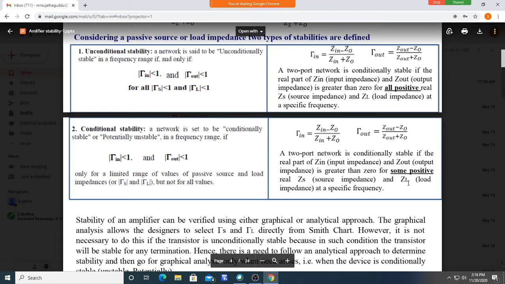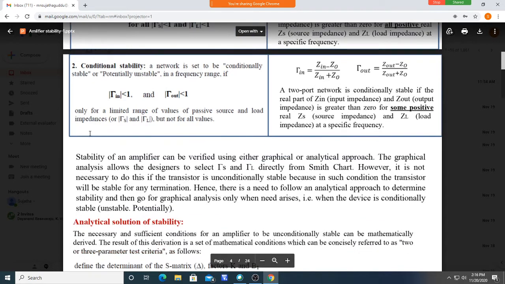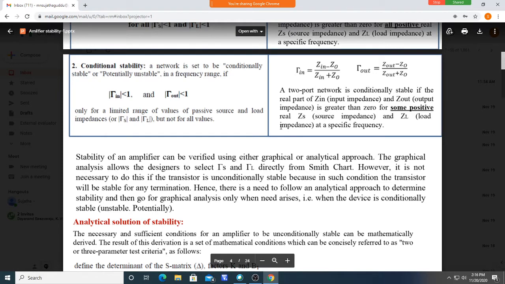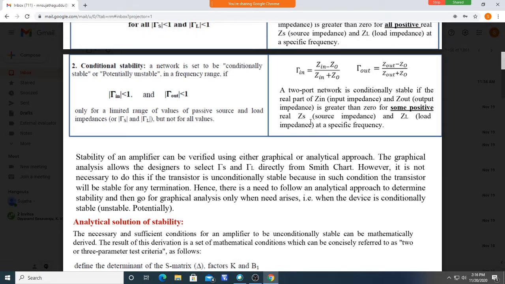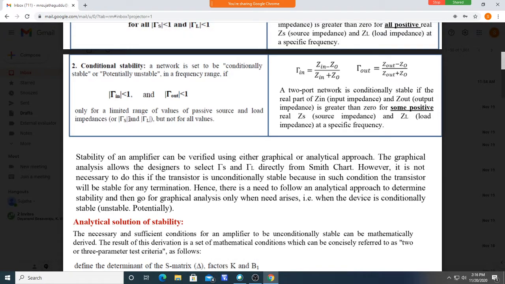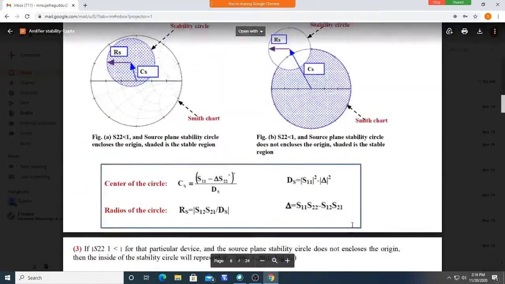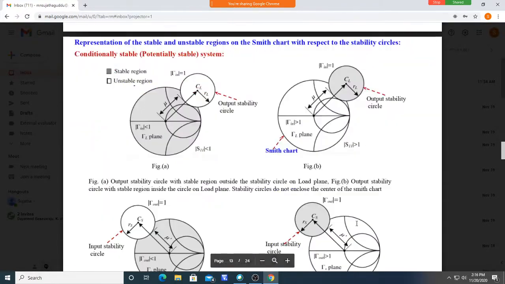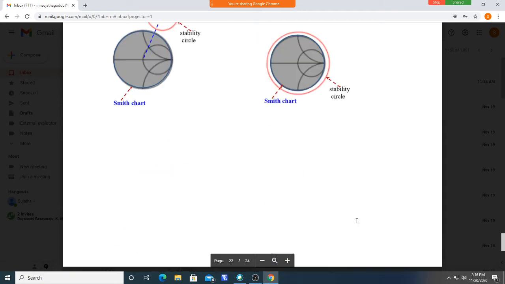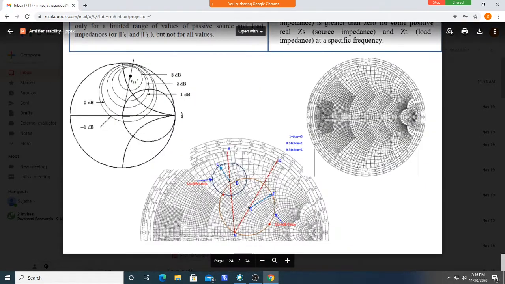Potentially unstable system. Once we come to know that the system is potentially unstable, the next thing we have to do is find out which values give gamma in and gamma out lesser than 1. That we need to find on the Smith chart. Here is the Smith chart.